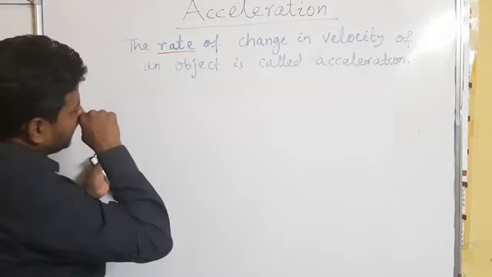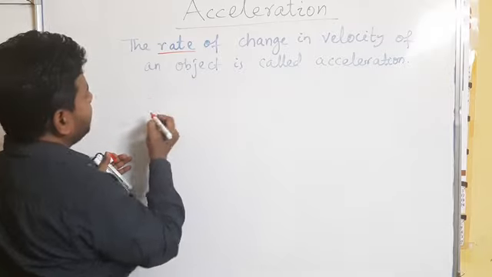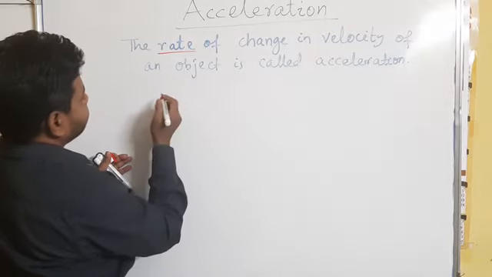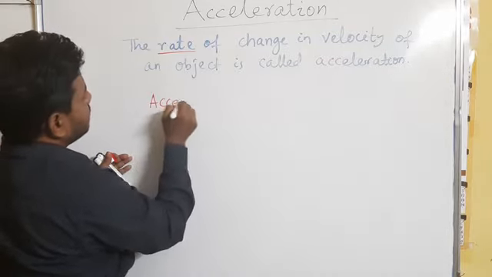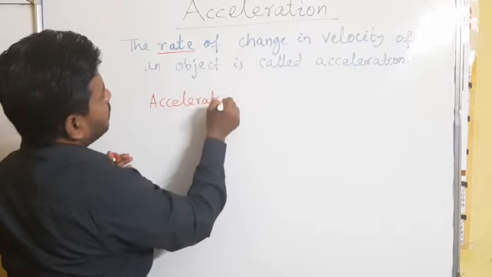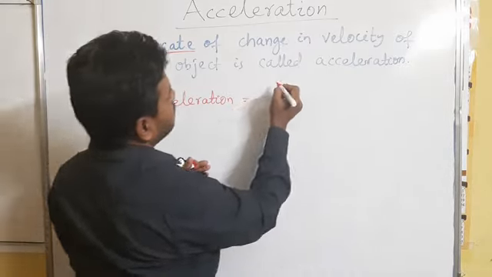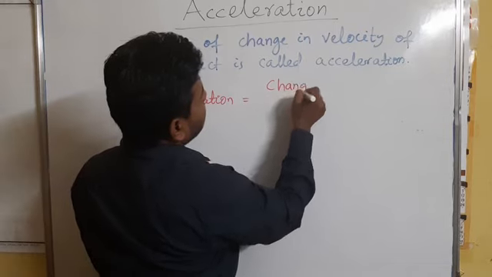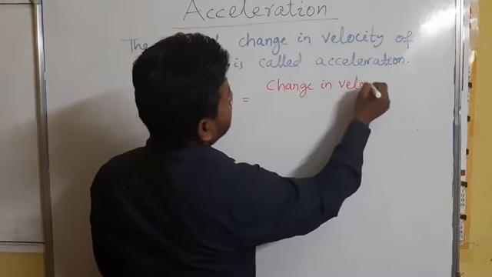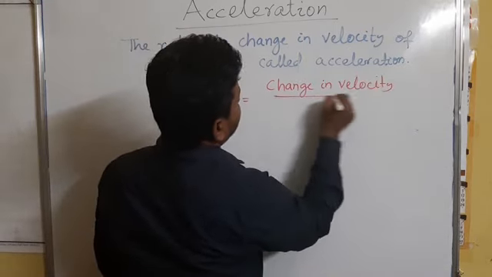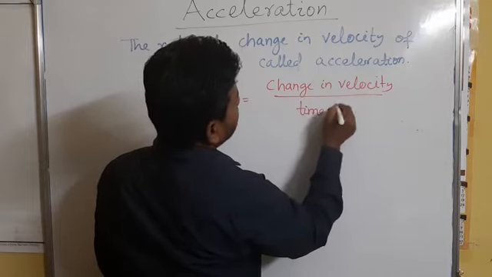It means if I write mathematically, acceleration equals change in velocity by time taken.